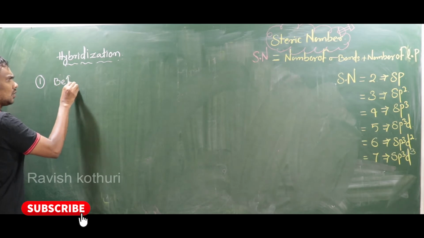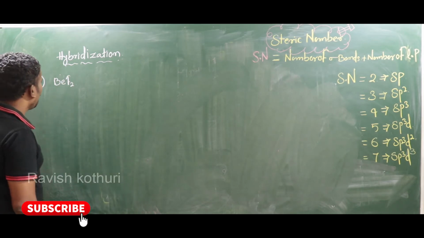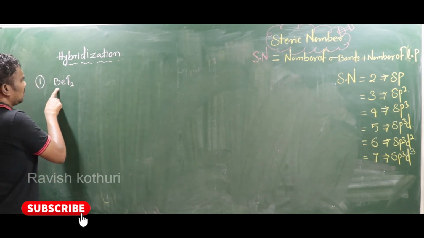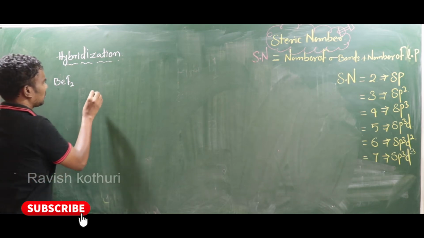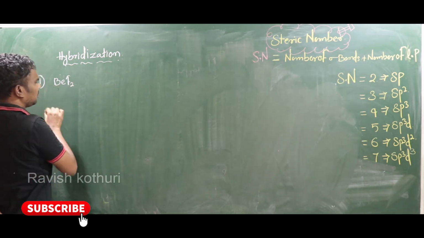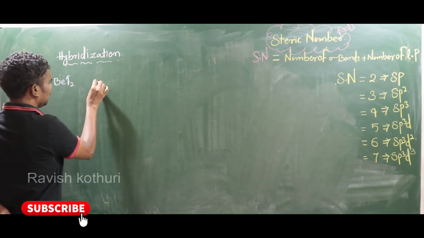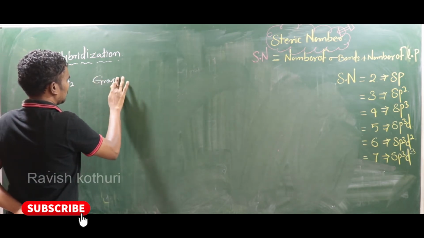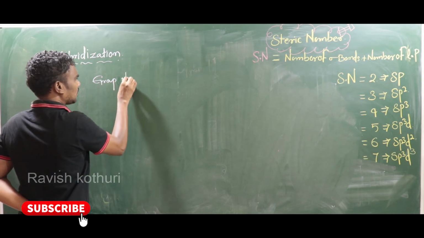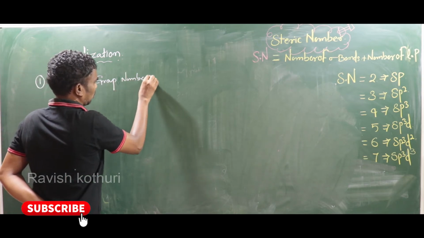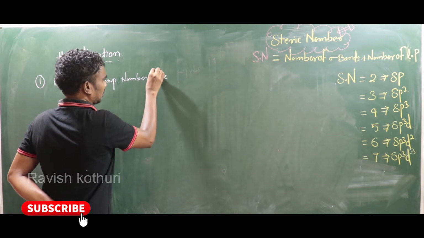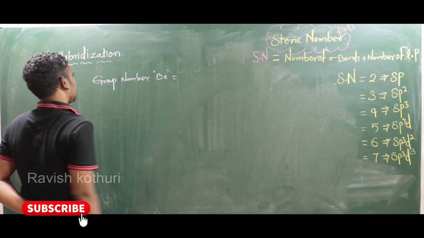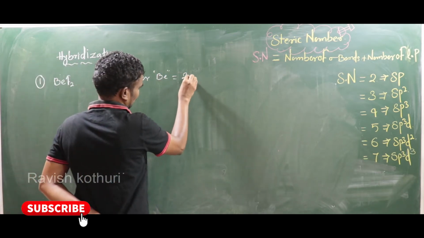I will take BeF2. Here beryllium is the central atom. The group number of beryllium is the second group.